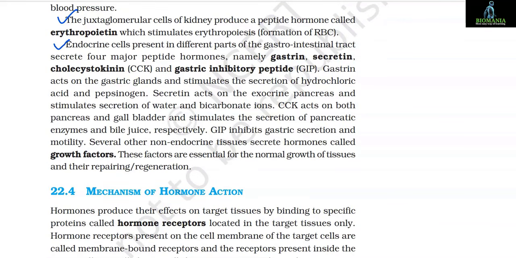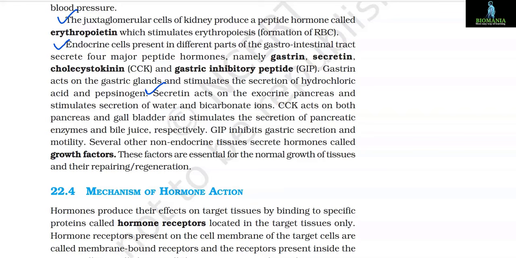Endocrine cells present in different parts of the gastrointestinal tract secrete four major peptide hormones, namely gastrin, secretin, cholecystokinin, that is CCK, and gastric inhibitory peptide, that is GIP. Gastrin acts on the gastric glands and stimulates the secretion of hydrochloric acid and pepsinogen.